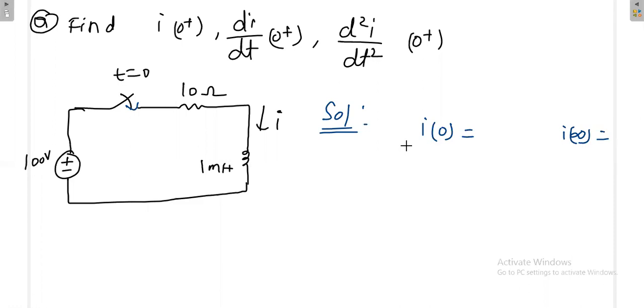Di by dt, positive or negative? Are you all on the line? Yes. First, what is I0? The initial current I am asking.